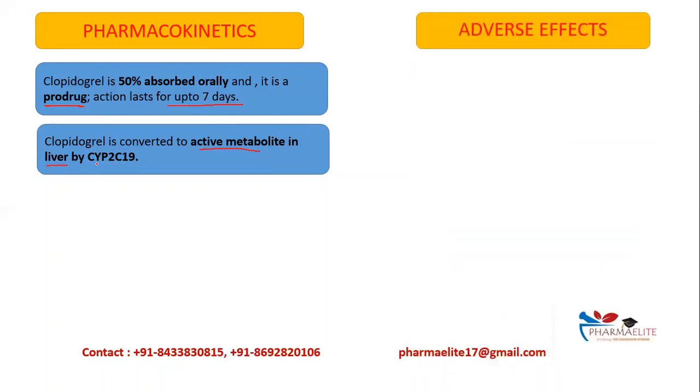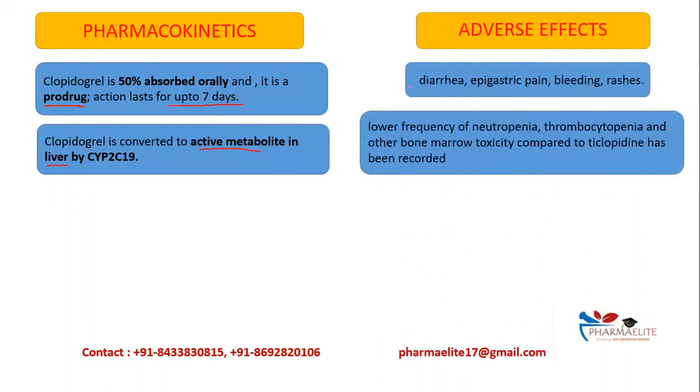What are the adverse effects of the drug? Some of the common adverse effects are diarrhea, epigastric pain, bleeding, and rashes. Epigastric pain is below the ribs. And some other incidents of side effects are neutropenia, thrombocytopenia, and other bone marrow toxicity, but comparatively lesser than ticlopidine. Ticlopidine belongs to the same category, that is ADP antagonist.